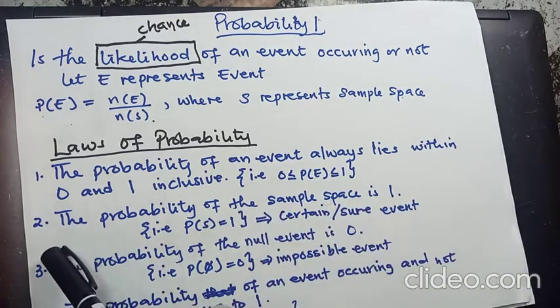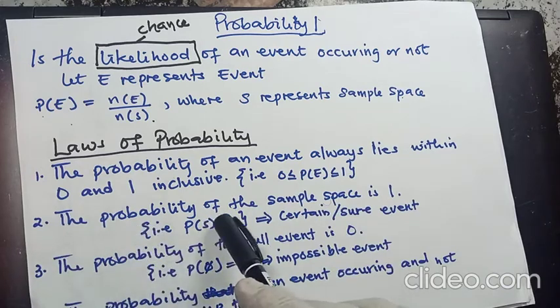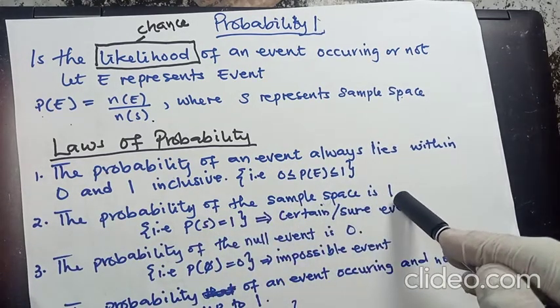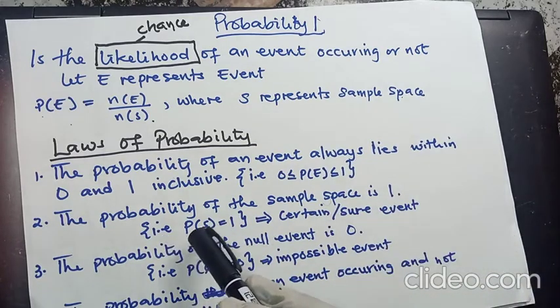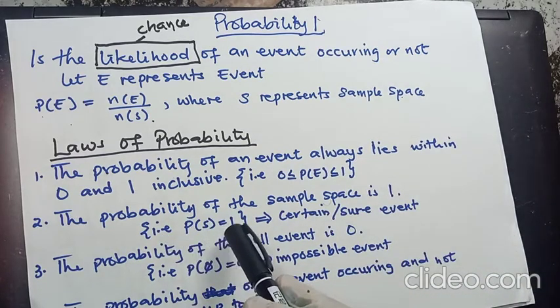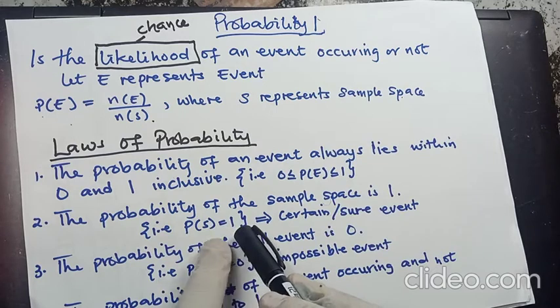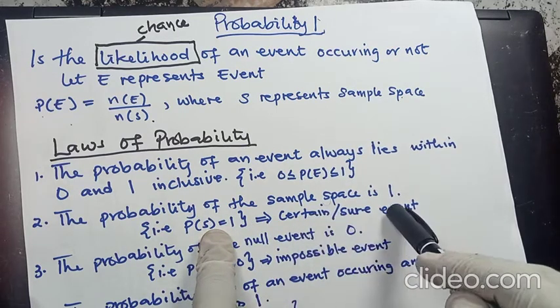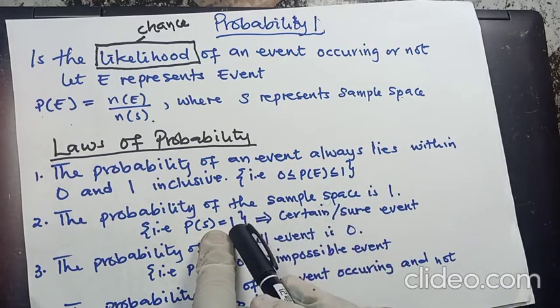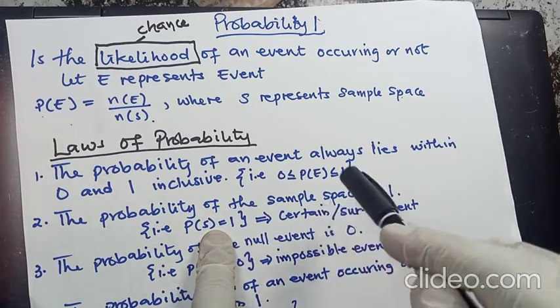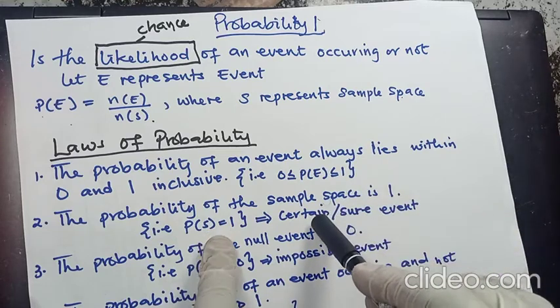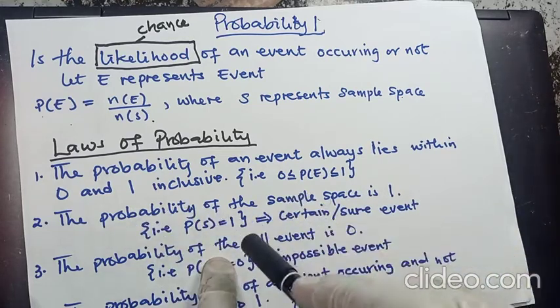All right. The second law says that whenever you find the probability of the sample space, the answer should be 1. So we have P(X) equals 1, and we call this a sure or certain event. It means that whenever you get 1, it's bound to happen; this thing will come to pass. Let me explain the second law better.